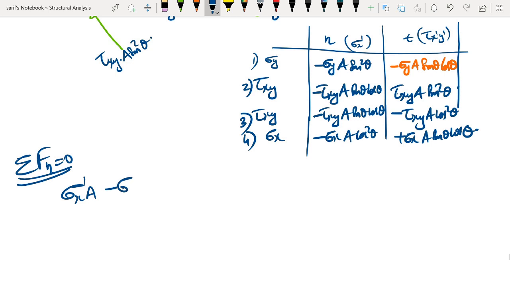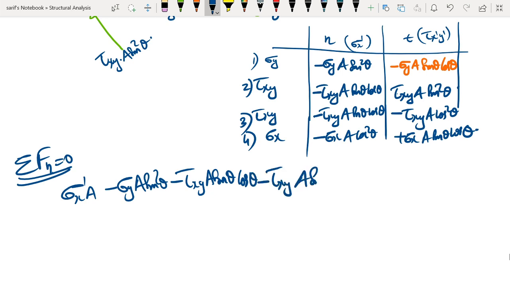So minus sigma y a sine square theta minus tau xy a sine theta cos theta minus tau xy a sine theta cos theta minus sigma x into a into cos square theta equal to 0.